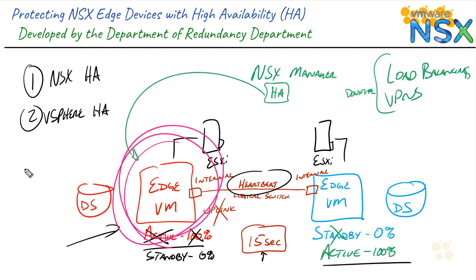However, remember that there is a limit of 2,000 edge devices supported by an NSX manager. And when you apply this redundancy, that really means you effectively only have support for 1,000 because each of those is actually now 2 VMs by virtue of the HA implementation. It's important to understand what to expect out of HA before we implement it, how it's going to fit in as a network component.